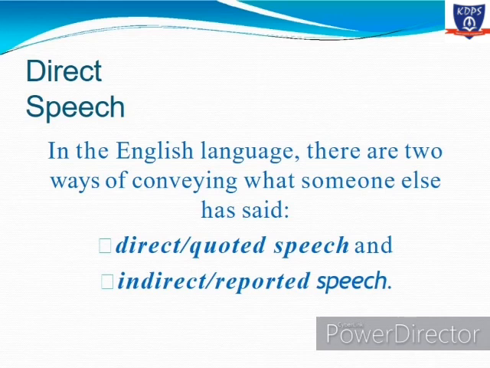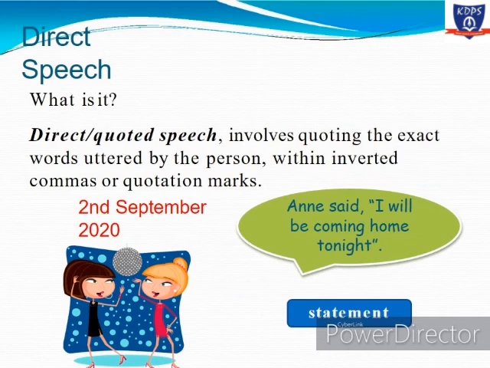Okay, now coming on to first direct speech, that means the quoted speech which is said as it is. So direct speech क्या होता है? What is it? It involves the quoting of exact words uttered by the person within the inverted commas or quotation marks. So these are the as-it-is words which are used by the person who is speaking. Means the uttered words, which are the words already spoken, you are using the same words to convey the message in the inverted commas.